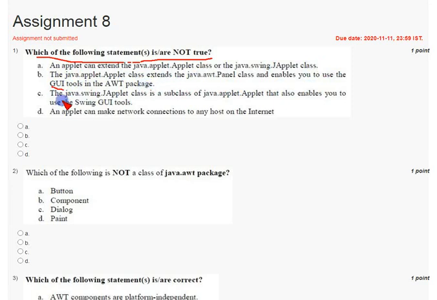And third statement, java.swing JApplet class subclass of java.applet.applet, so that enables you to use the swing graphics user interface tools. This is also correct answer. And the final, an applet can make network connections to any host on the internet. This is not the correct answer. So that means this is not true statement. So it is the correct answer for first question. That is mark option D as correct answer first question.